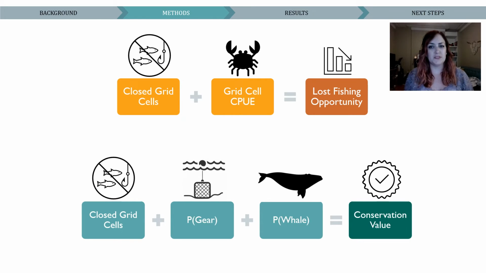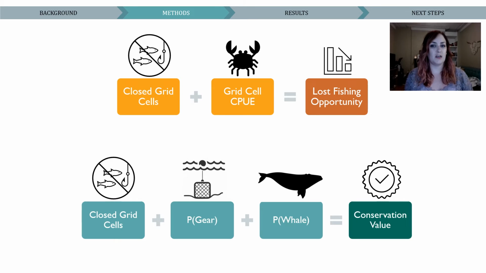Then finally, we use these different data layers to calculate the effects of the different closure protocols. So to determine impacts to the fishery, we calculated the monthly catch per unit effort by cell. The CPUE was used as a measurement of the value of a cell to represent the lost fishing opportunity resulting from the closures. The CPUE of each closed grid cell was summed for each day and expressed as a proportion of the annual snow crab CPUE, which was the catch that was unavailable to harvesters while the cell was closed. The same method was applied to determine the conservation benefit.